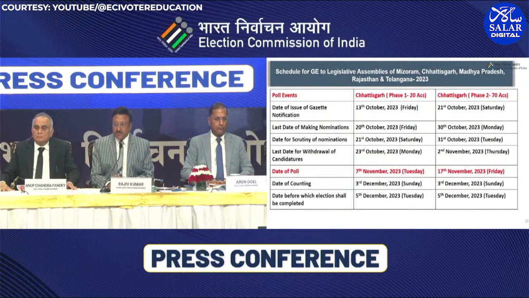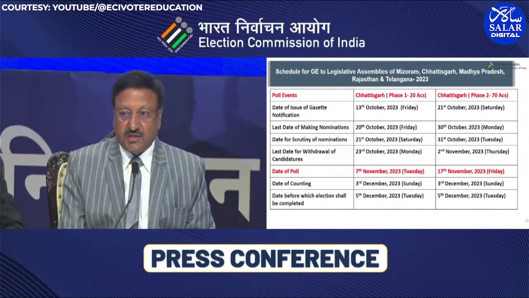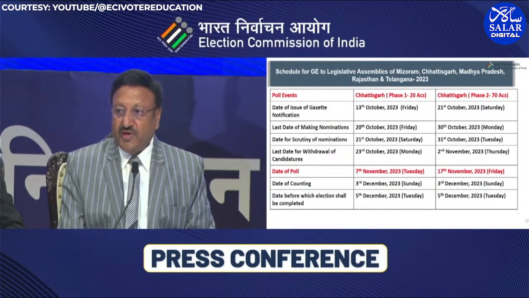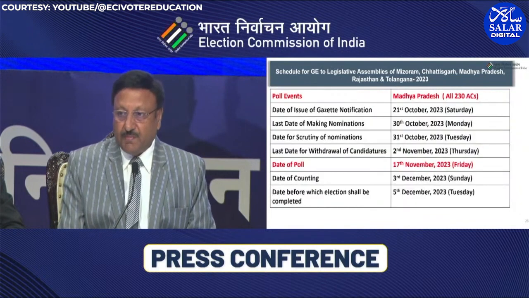Similarly, in case of Chhattisgarh, the elections would be in 2 phases. The dates of poll would be 7th November and 17th November. The nominations for the first phase of Chhattisgarh would begin on the 13th, and the last date would be 20th, with the date of poll being 7th November, and for phase 2, 17th November.